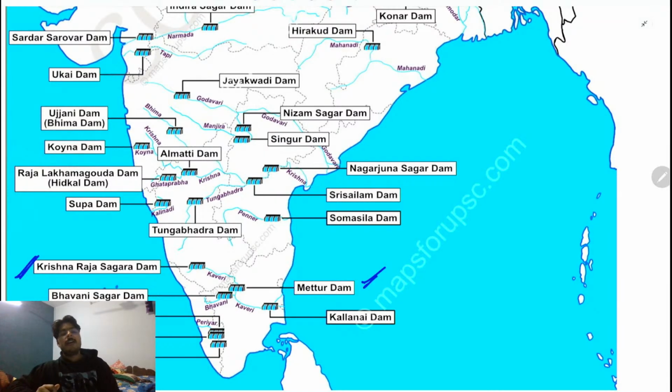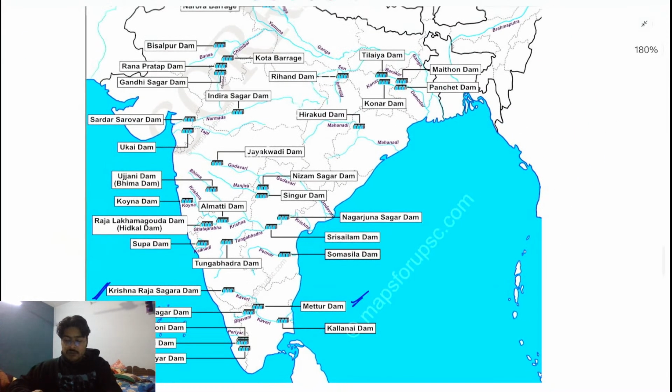Also, most of the time some disputes are going on between the different rivers because they cover different states. Hence, there comes a question: which state has the largest stake on these rivers? Which state has the largest cover over these rivers? So overall, these rivers are important from this point of view also.